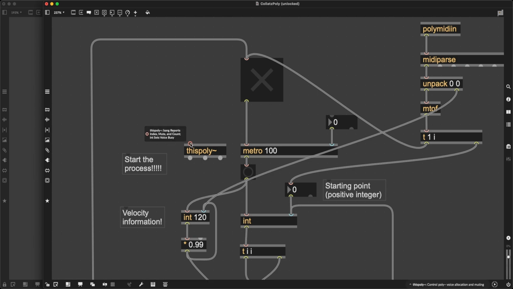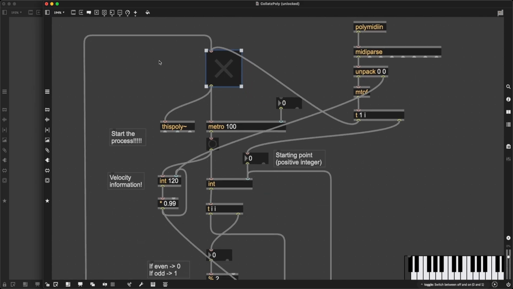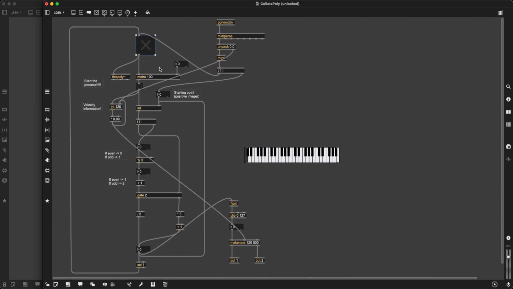And to set it to busy or free, or busy or not so busy, we just have to send it 1 or 0. 1 makes it busy, 0 makes it not busy. And well, look at that. The toggle here is exactly that, right? If I turn it on, it should be busy. If it's off, it shouldn't be busy. And as you might know, toggle sends 1 if it's on and 0 if it's off, meaning that now we have future-proofed our poly~ patch.